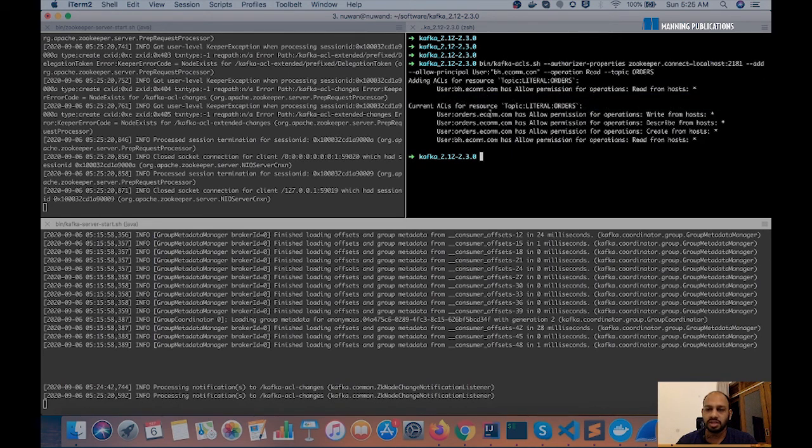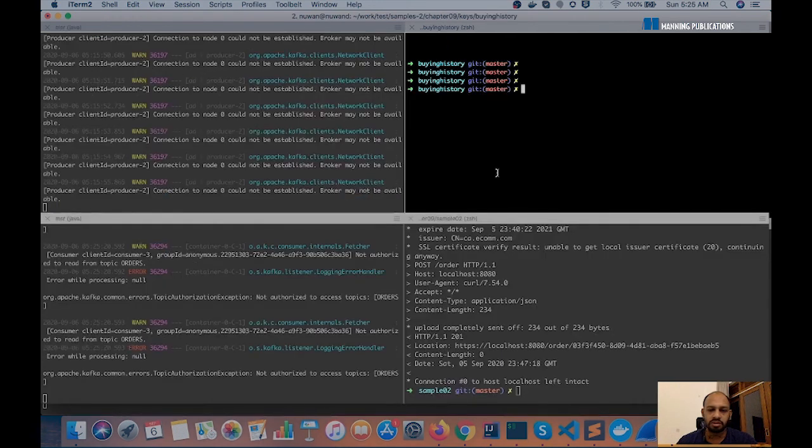There are 4 ACLs which say the orders microservice can read, write, and describe the orders topic, and the buying history microservice can only read from the orders topic. So that's how you set access control lists, or set authorization, for topics on Kafka.